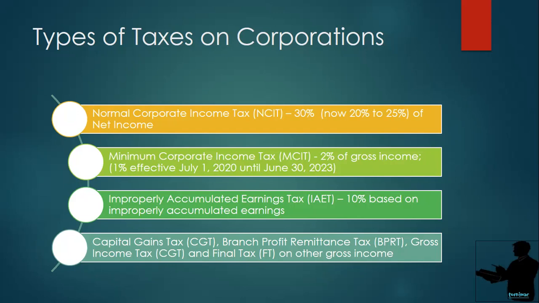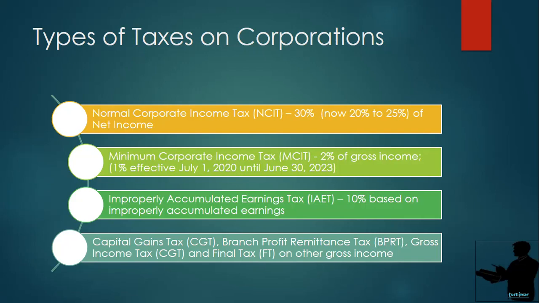in this portion, as I mentioned in my last video, we will only focus on three types of taxes on corporations, such as the NCIT or the normal corporate income tax, which before the rate is 30%, but now based on the new law, it's 25% of the net income. We have also, as discussed in the previous video, the MCIT or the minimum corporate income tax, that's 2% of the gross income.